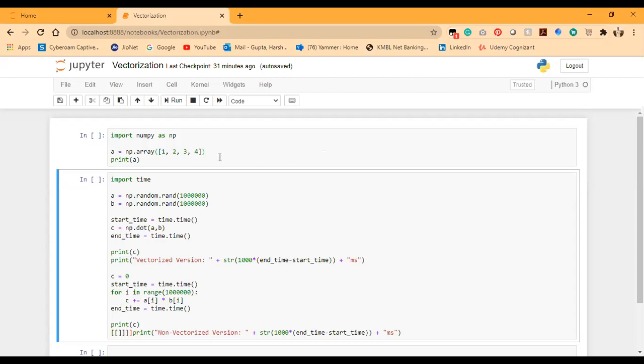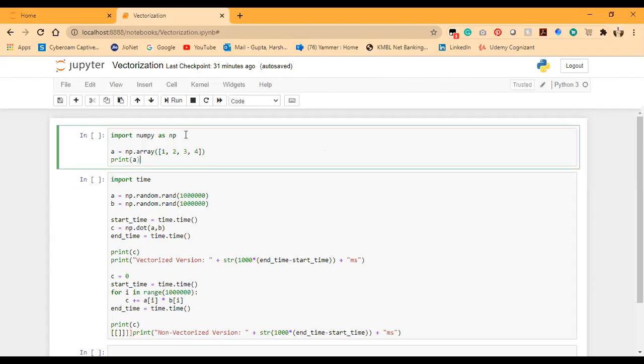Now let us see the first block. We have imported the NumPy library in the first statement as import NumPy as NP, and then we are creating an array A. np.array is the function used to create an array in NumPy, and we are inputting the values 1, 2, 3, and 4 in this array A. Then we have a print statement, so print A will print this array.